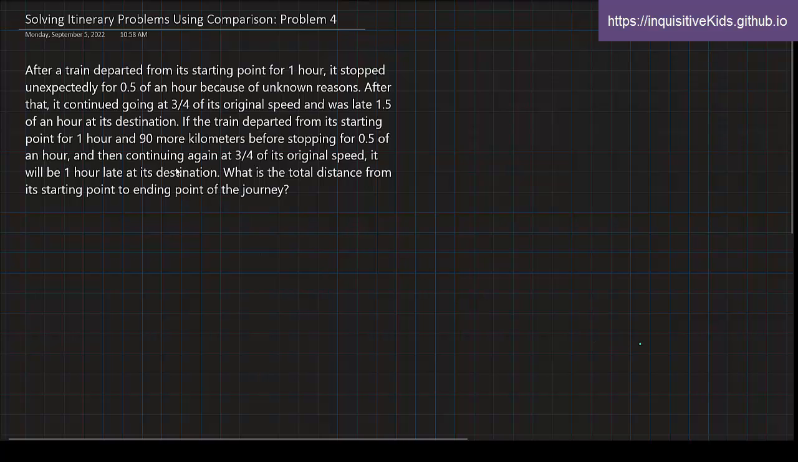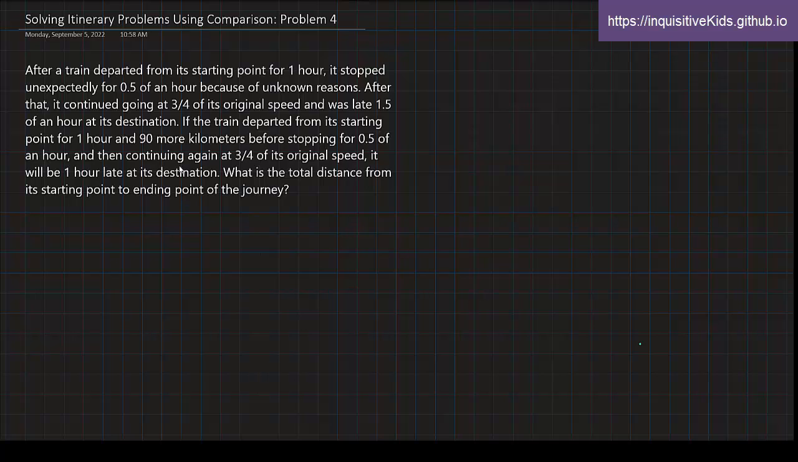Problem 4. After a train departed from its starting point for 1 hour, it stopped unexpectedly for 0.5 of an hour, so 30 minutes, because of unknown reasons. After that, it continued going at 3/4 of its original speed and was late 1.5 of an hour at its